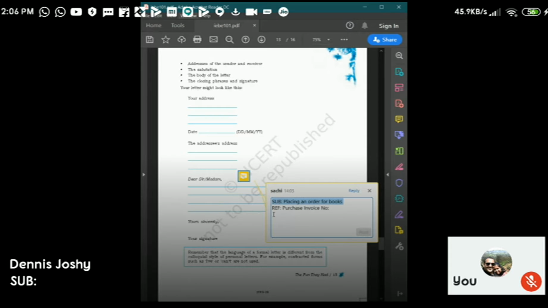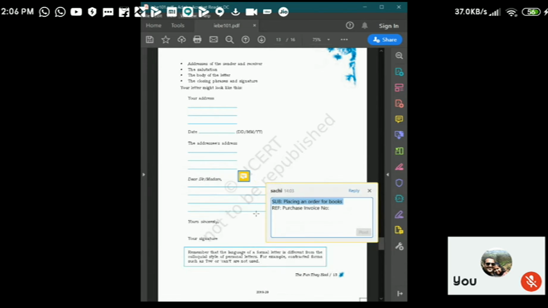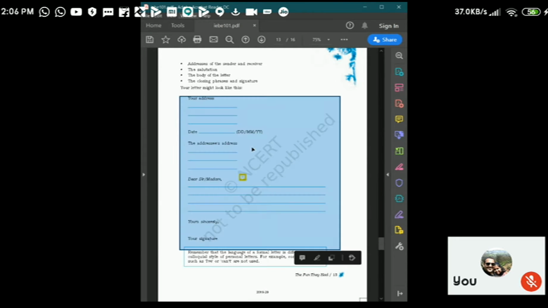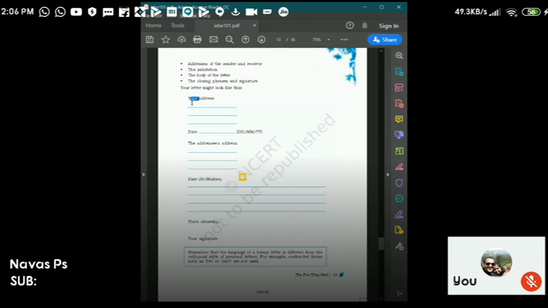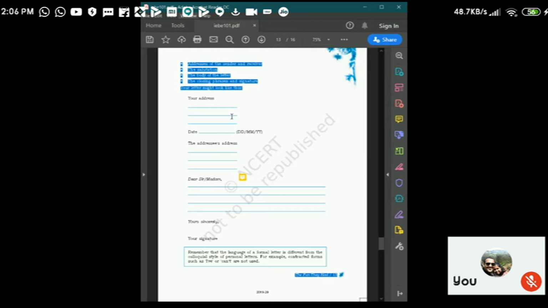Please explain subject once more. Okay. Subject. You write subject. Just look into the screen. This is the format of a letter. Okay, all of you, this is the format of the letter. This is the address part. That is your address will come over here. This one. Okay. This is the address part. Yeah. Where is this going?